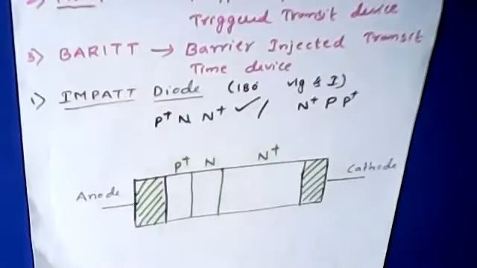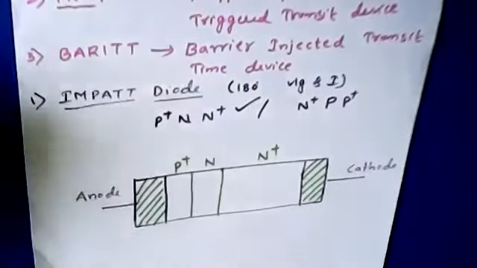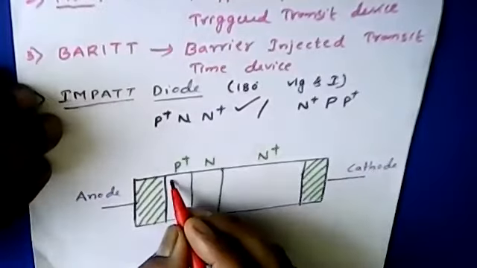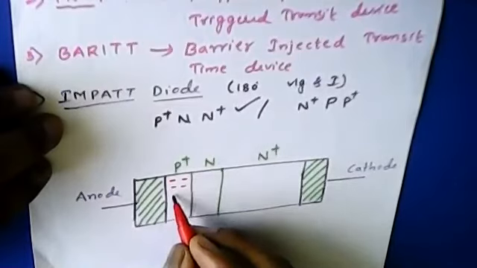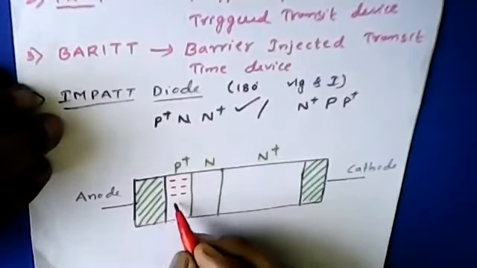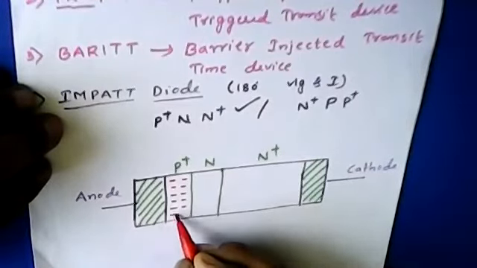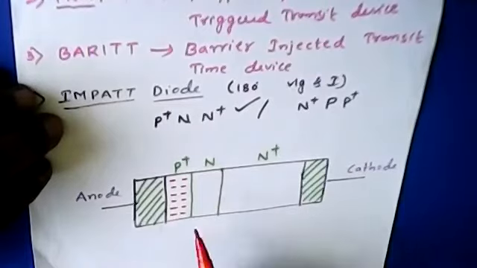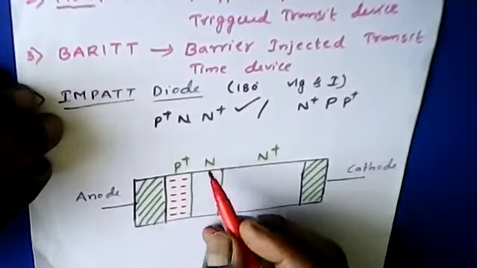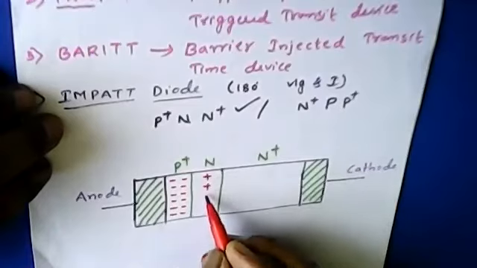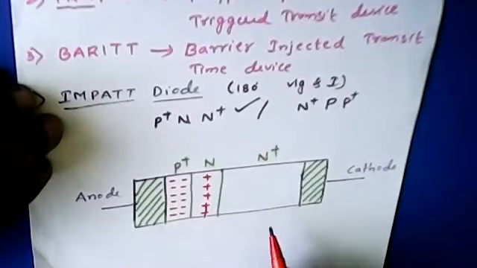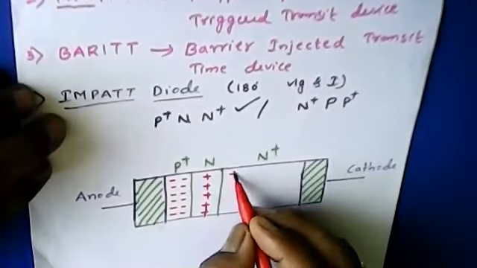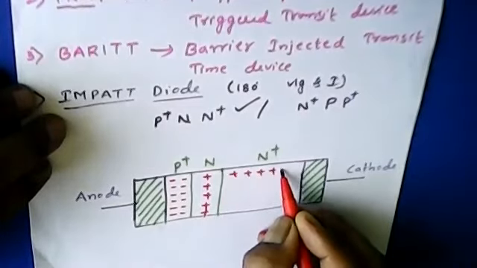Now let me give what are the charge carriers which are present in P plus, N, and N plus. In the case of P plus, it is given with the electrons representation of this form, whereas N has the minority charge carriers. Immobile ions we can say, where here it will be plus.